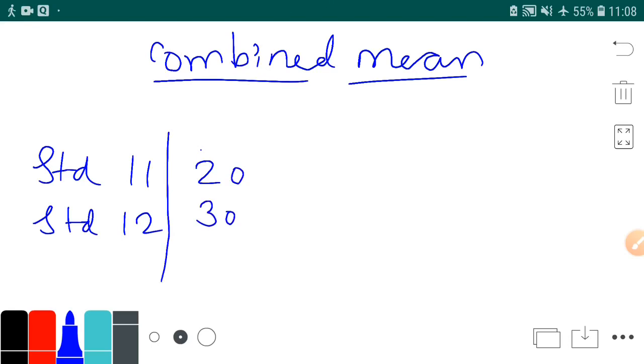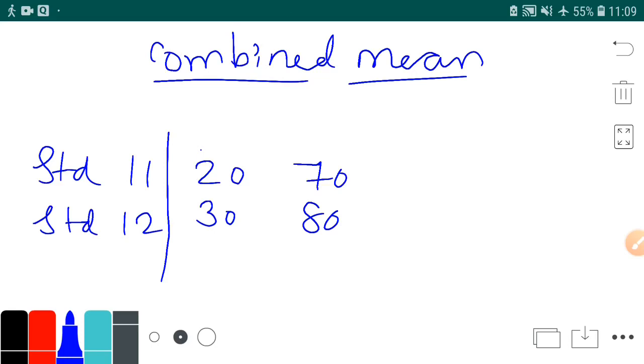Okay, that is the number of students. I have taken a test of 100 marks in both the standards. Say for example, in 11th standard, average marks are 70, and in standard 12th, average marks are 80. Okay.